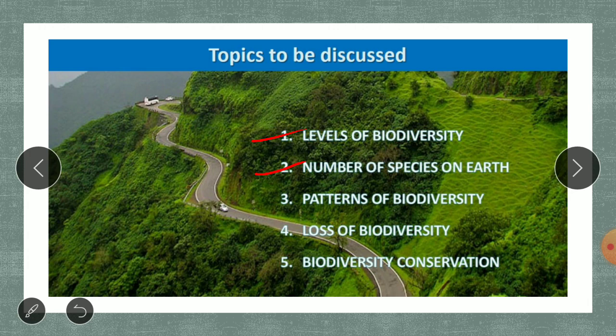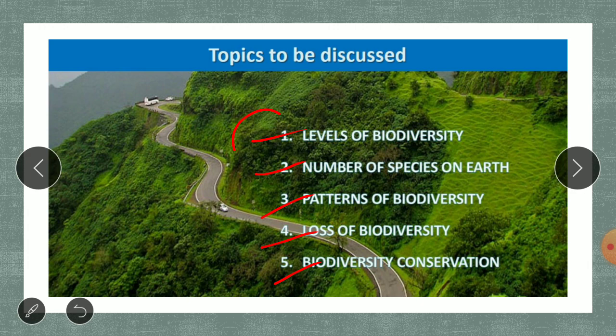Then we will go to the patterns of biodiversity, that is how this variety is distributed on our earth. After that we will study the loss of biodiversity, how many species are getting extinct, and because of that it is very necessary that we conserve this diversity. And finally, how to conserve biodiversity we are studying in the last part.